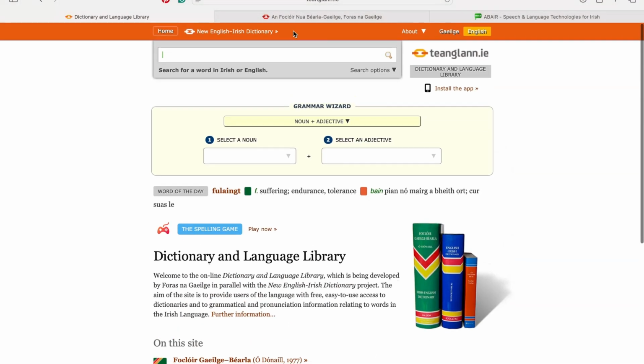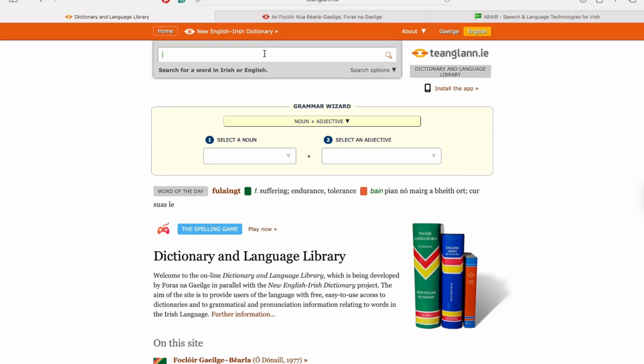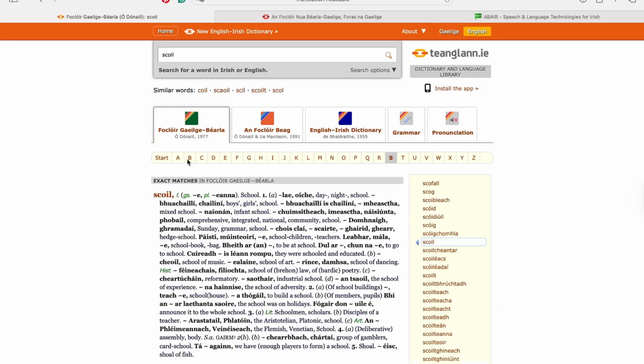So let's show you here. So this is our homepage. You can choose your language up at the top right, Gaeilge or Abair.ie. So Abair.ie is English. So if we type in a word, which is what I usually use it for, type in a noun and you can click on pronunciation. You've got all your options here.